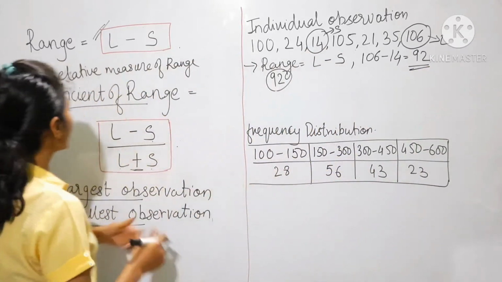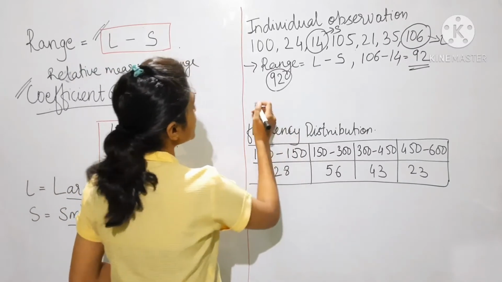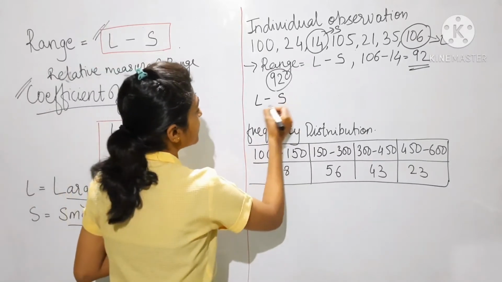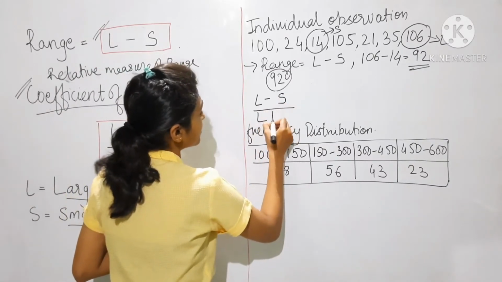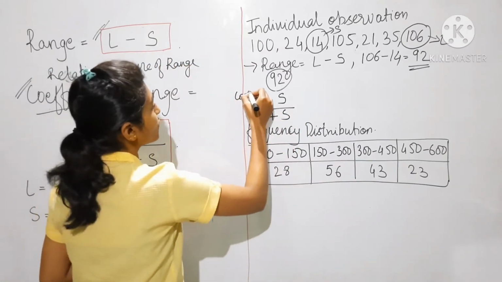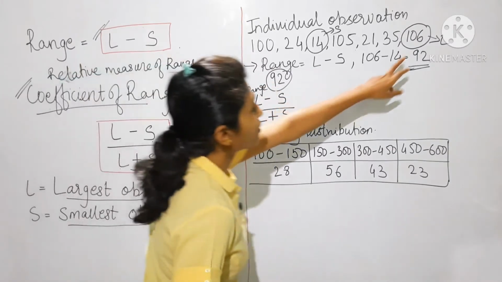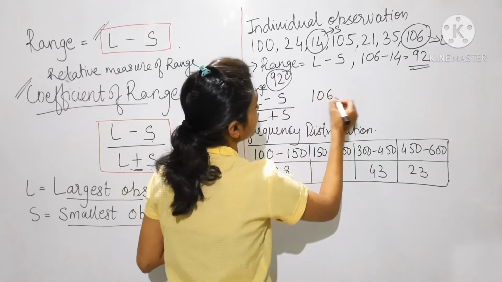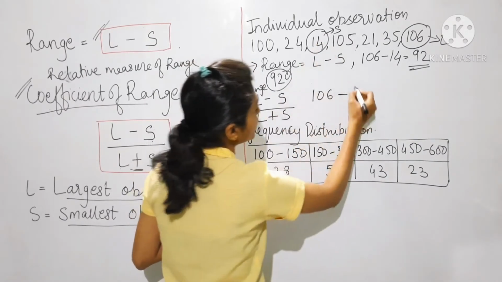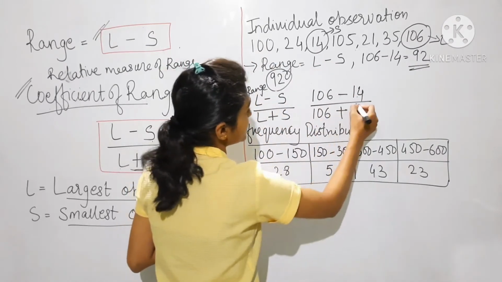Now next I want to find coefficient of range. So here I will write coefficient of range. The formula to find coefficient of range is L minus S divided by L plus S. Clear? So L I have already got, 106 minus S, 14, upon 106 plus 14.